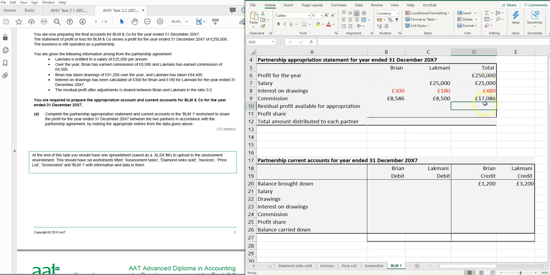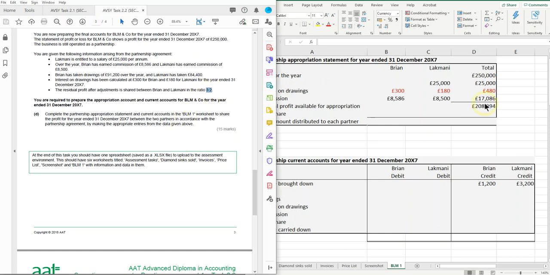So I've got my totals now, so it's going to be equals the profit minus any salaries, then we add on the interest on the drawings because Lakmani and Brian owe that back to the business, and then we take away the commission that they've earned. So that's the amount of profit that we have available to share between the two of them. So we are told that the profit share is on a ratio of 3:2.